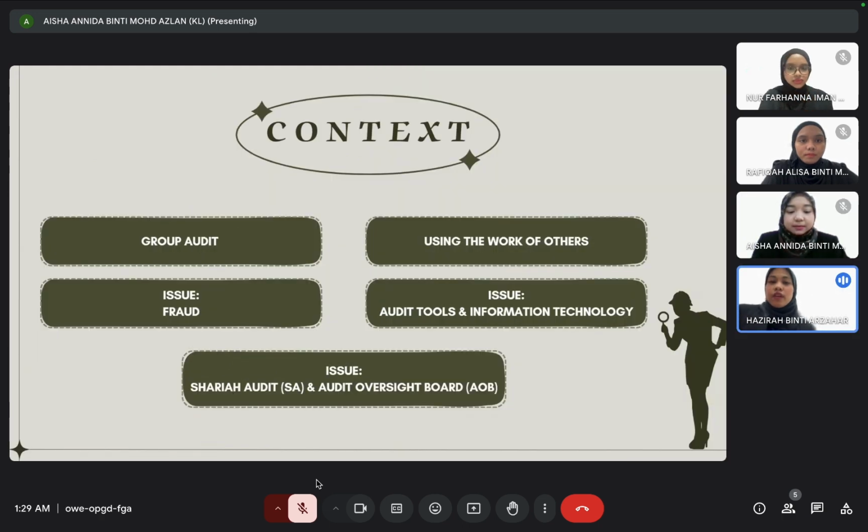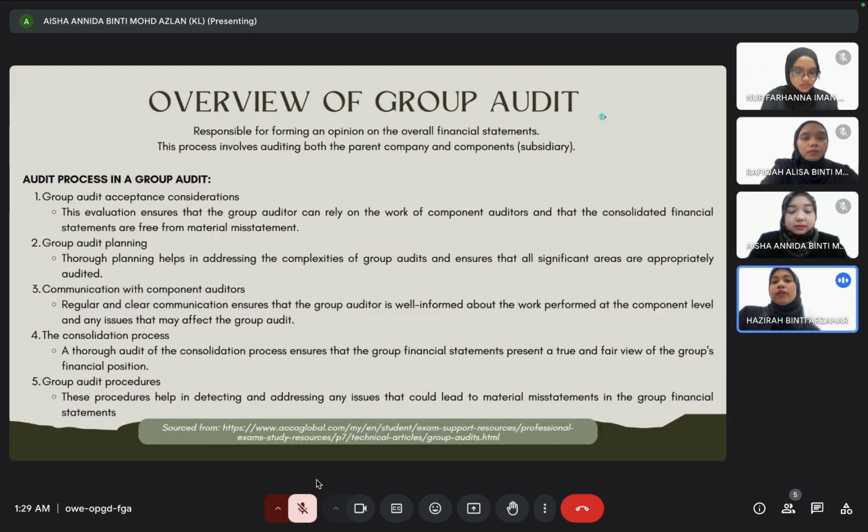The context that will be explained in this slide is: the first is group audit, using the work of others, and three issues: fraud, audit tools and information technology, and Sharia audit and audit oversight board. The first is about the group audit. Actually, PT Wong and Co does not involve in group audit, so due to that, we refer to other references, which is in SCCA.